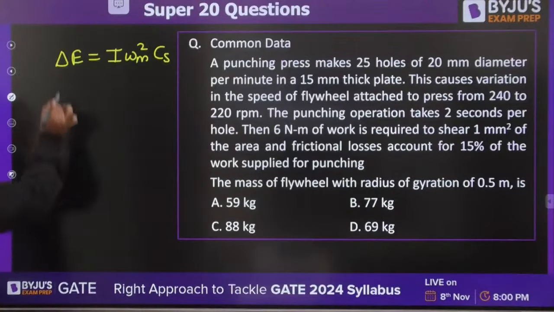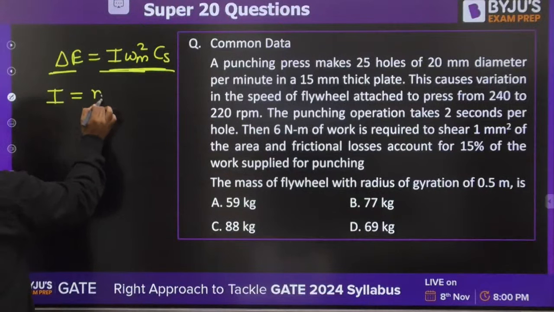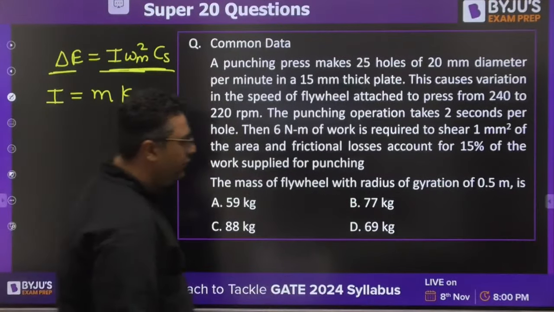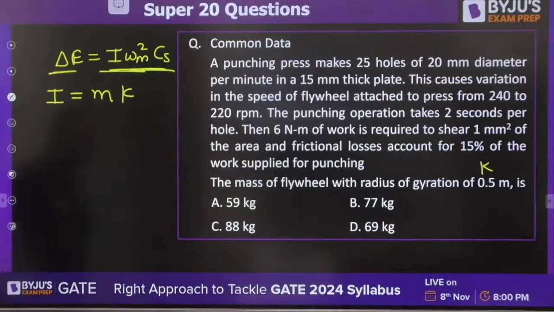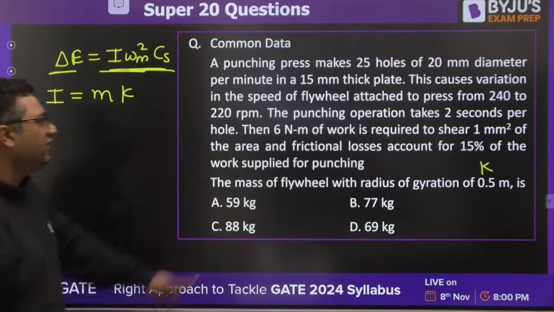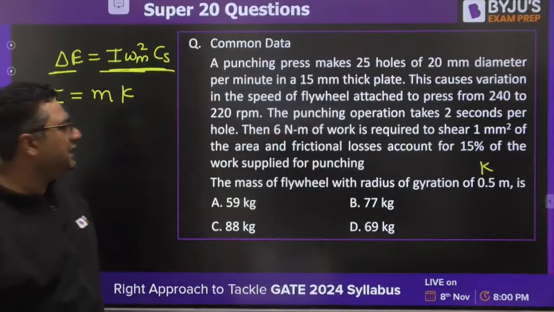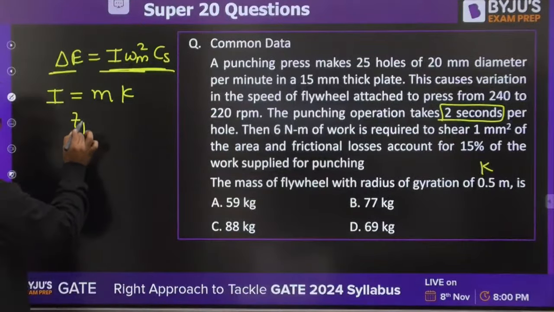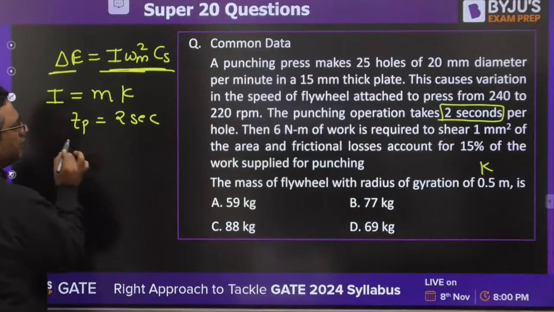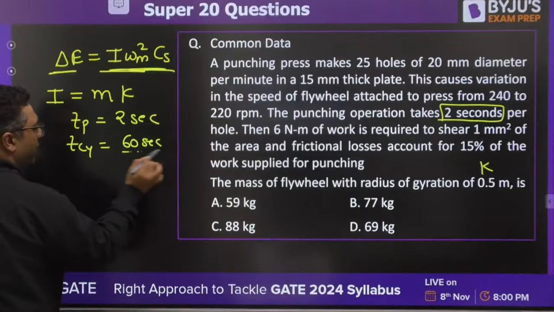So, delta E is equals to I omega mean square CS. You know, I can be written as mk square, where K is the radius of gyration, which is given to us. Everything is given to you. They have mentioned 25 holes of 20 mm diameter per minute in a 15 mm thick plate. The punching operation takes place in 2 seconds. So punching time is 2 seconds and cycle time is 60 seconds by 25 holes.